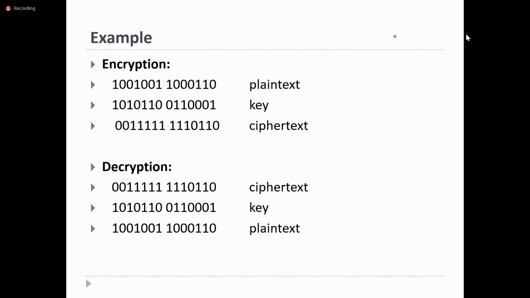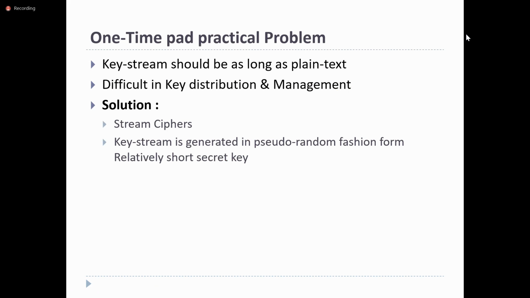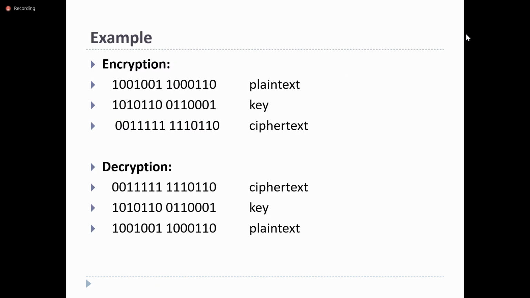So how are the stream ciphers performed? Like I just explained, the plain text will be there, the key will be there, and the ciphertext is directly produced by performing the XOR operation between them. On the decryption side, the ciphertext and key are there, and the XOR operation produces the plain text.